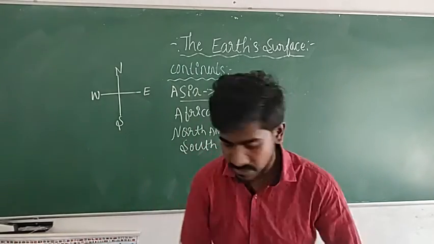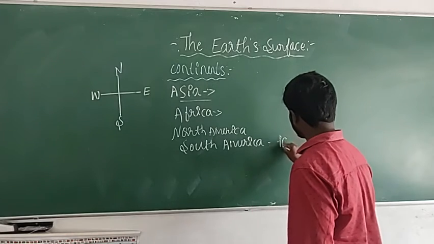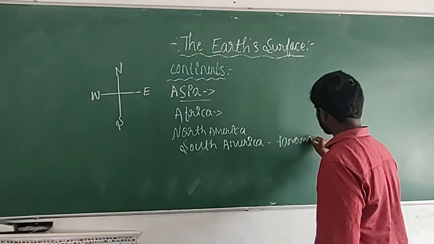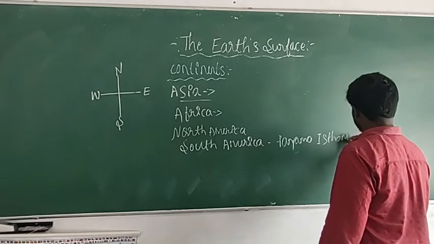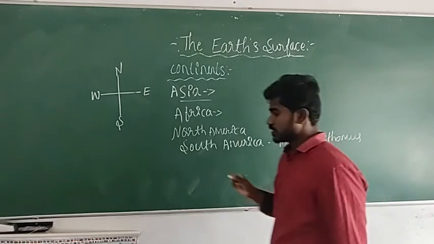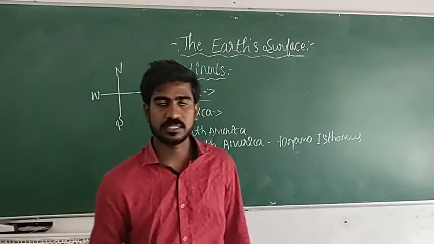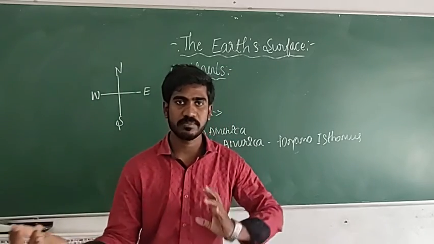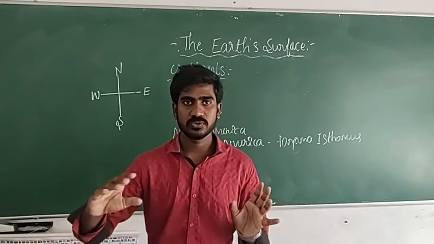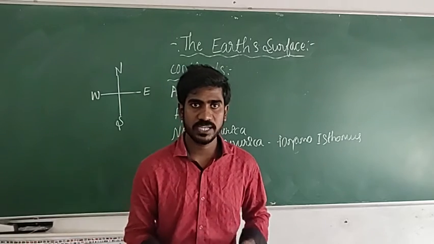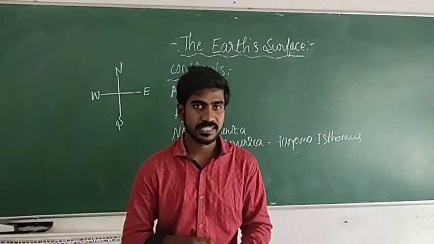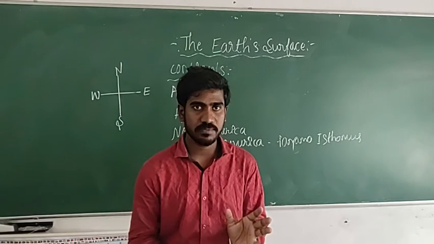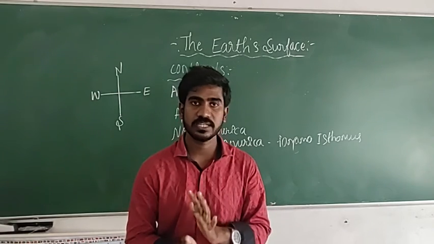Particularly that land name is Panama Isthmus. Panama Isthmus is a connection between North America and South America. So they can easily go there by road travel itself. So we will start the study of the continents here.